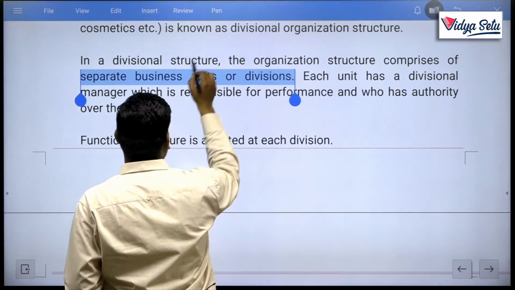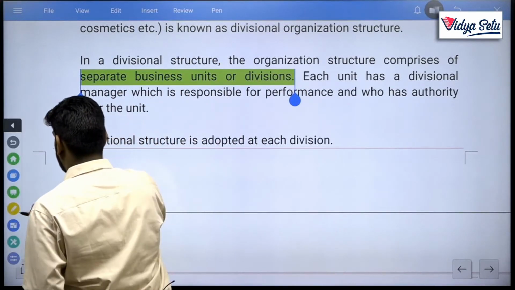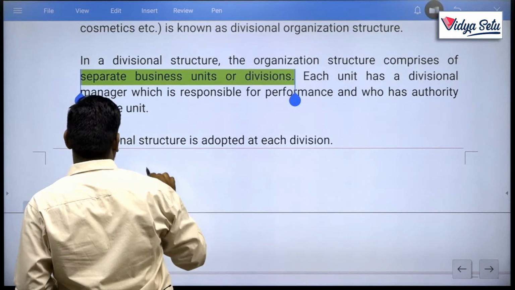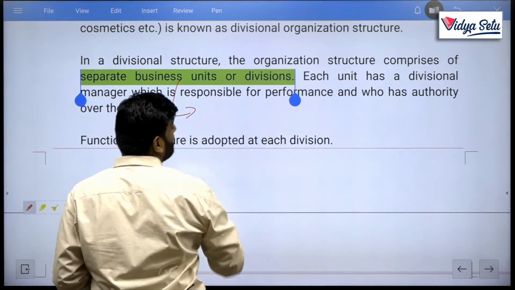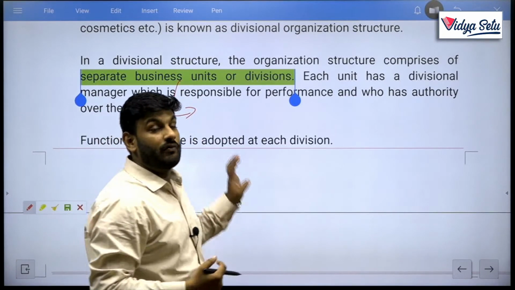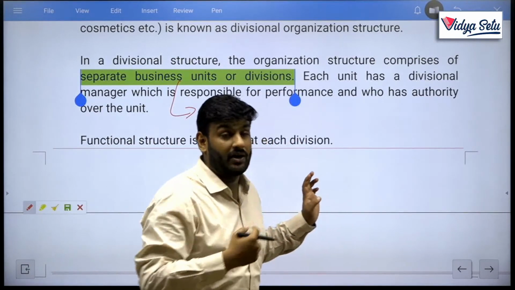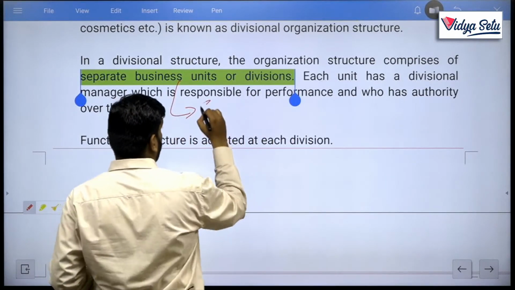We have learned about that. Here, separate business units or divisions deal with separate products.